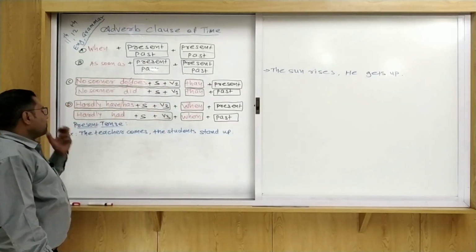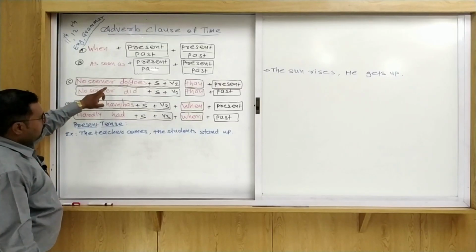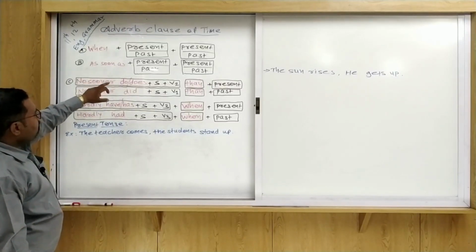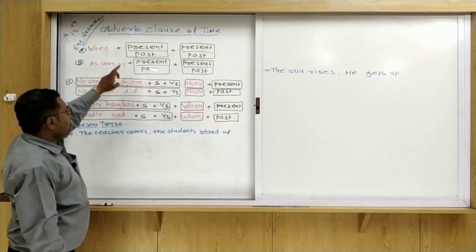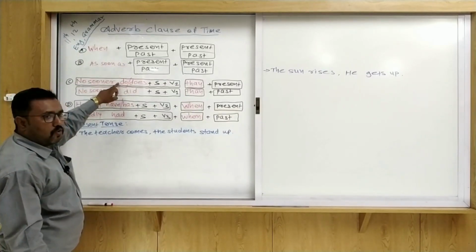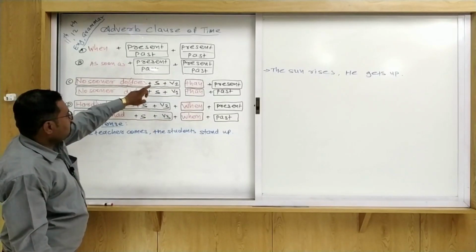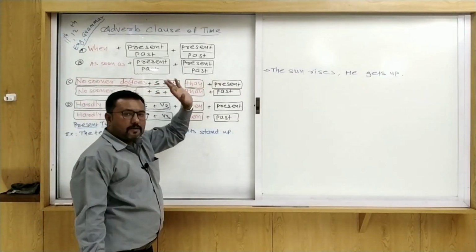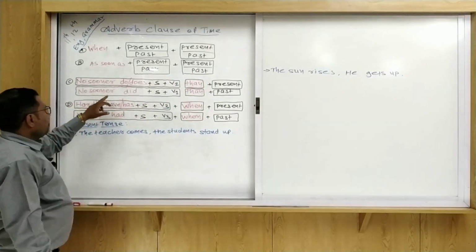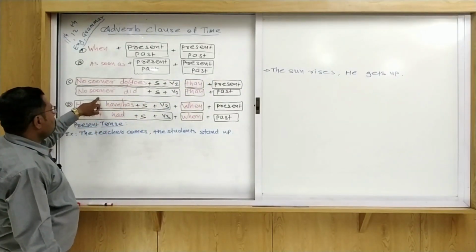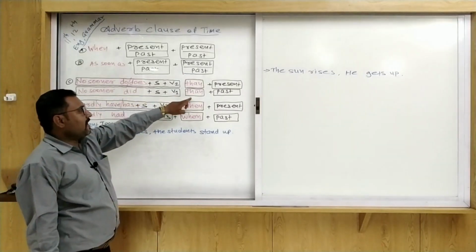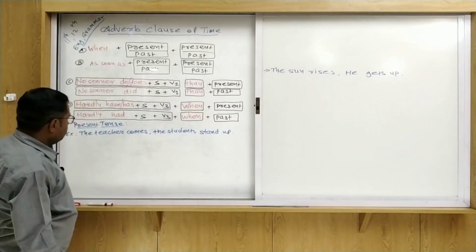The same thing is with no sooner. In no sooner, suppose the first sentence is about present tense, at that time we have to use do or does. After the subject, V1, as a conjunction we can use then, and after that present tense. And suppose about past tense, then no sooner did plus subject plus V1, then plus past tense.